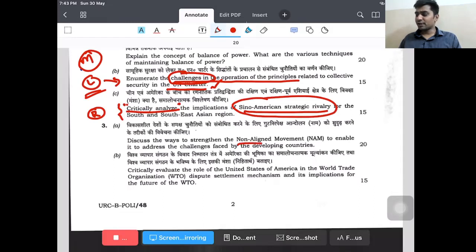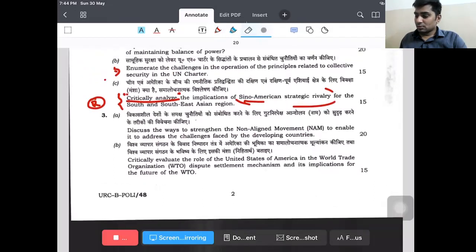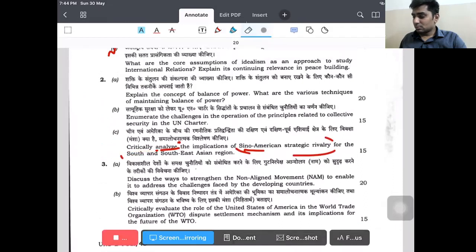Discuss the ways to strengthen NAM to enable it to address the changing concerns. NAM can be seen as the non-alignment movement. This can be seen from the perspective of Marxism, because the non-alignment movement comprises many global south countries. How to strengthen these global south countries?